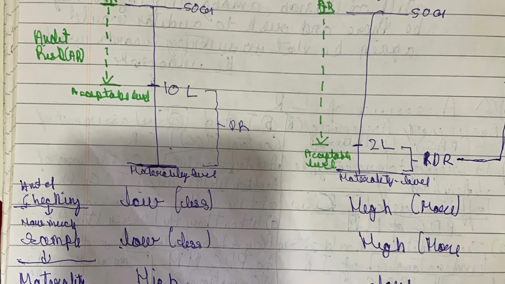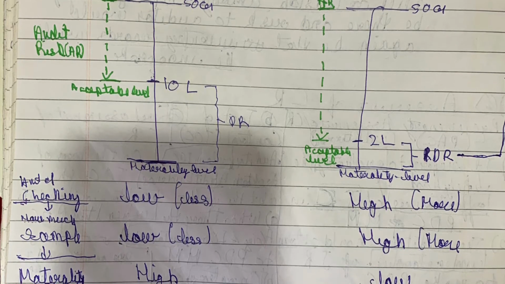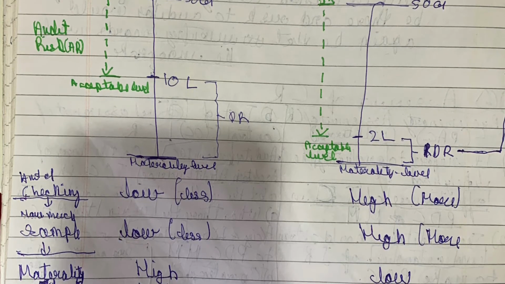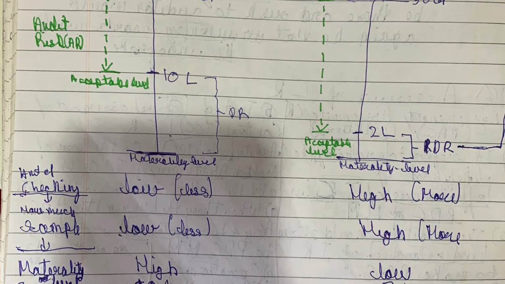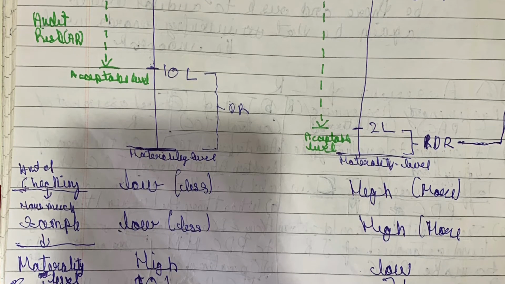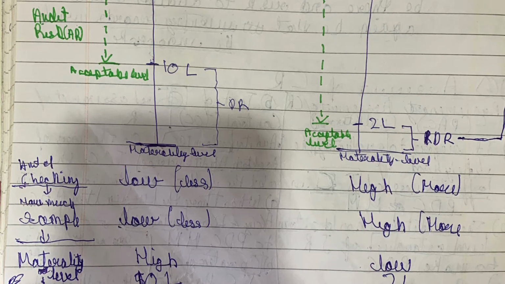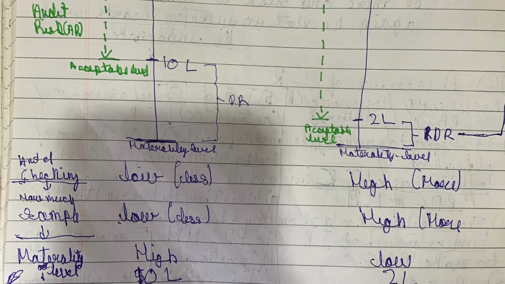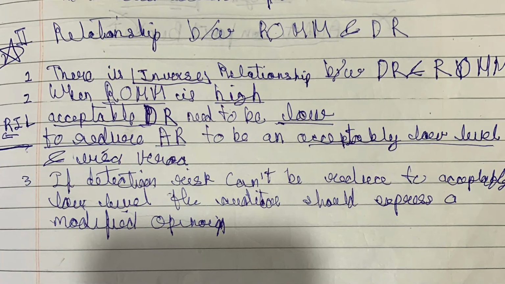And in case of Tata, risk of material misstatement is low, so acceptable detection risk we can keep high. There is no problem. Therefore we have confidence to accept audit risk at that level. So there is an inverse relationship between acceptable detection risk and risk of material misstatement. So we can summarize that there is an inverse relationship between detection risk and risk of material misstatement.